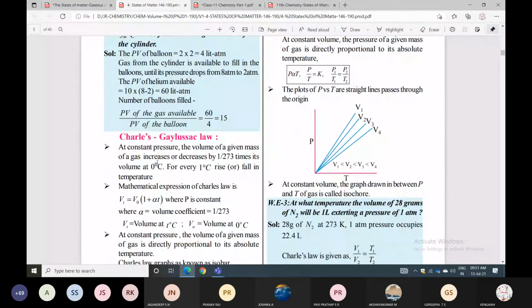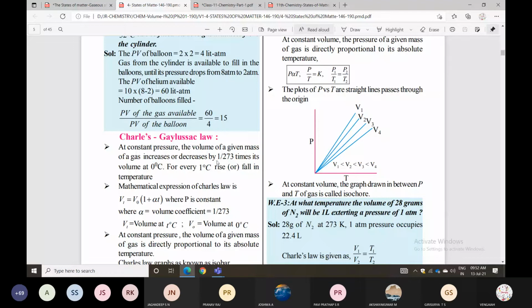At constant pressure, the volume of a given mass of gas increases or decreases by 1/273 times its volume at 0 degrees centigrade.